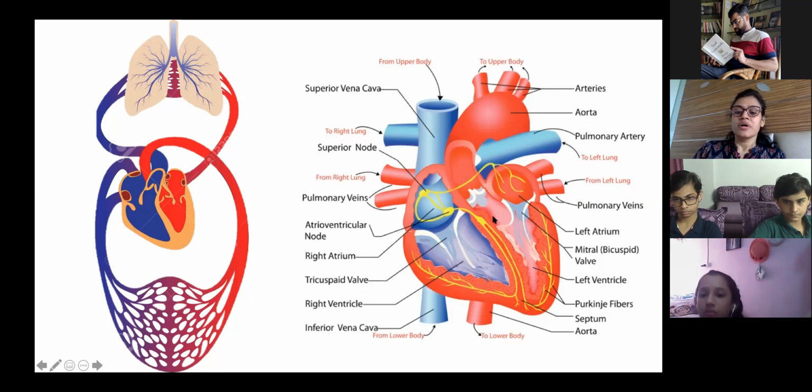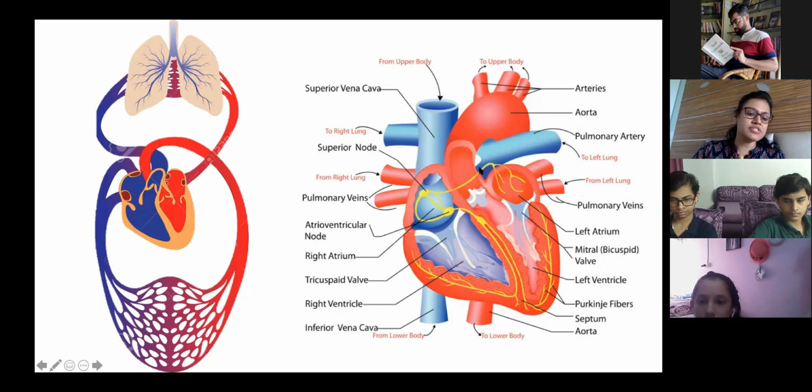Both valves together, you can just call them by one name, atrioventricular valves, or AV valves. But when we are telling about the structure of the heart, you just mention tricuspid and mitral. Tricuspid and mitral valve together are called the atrioventricular valve because they are separating atrium and ventricle. Is it clear?